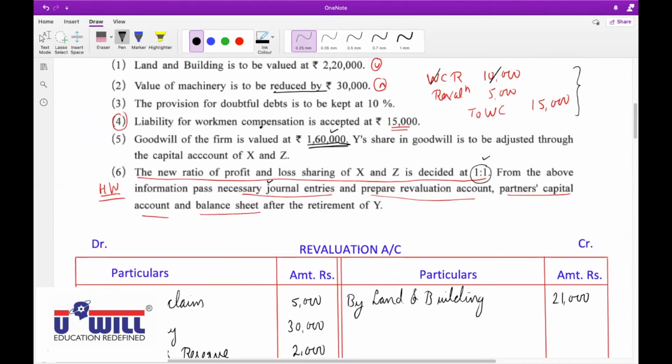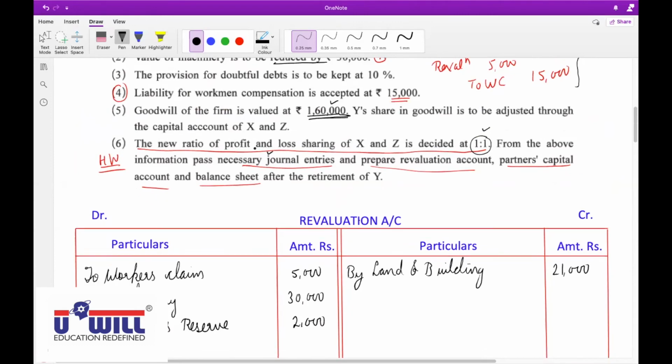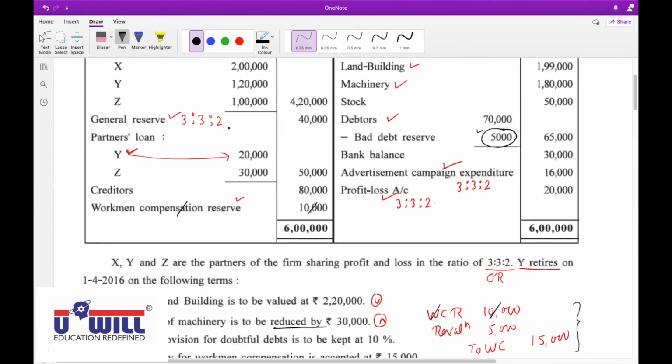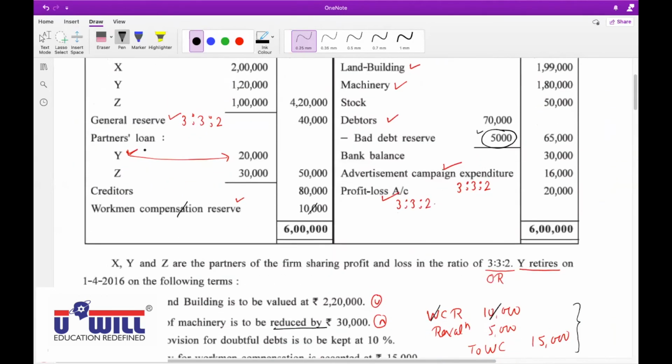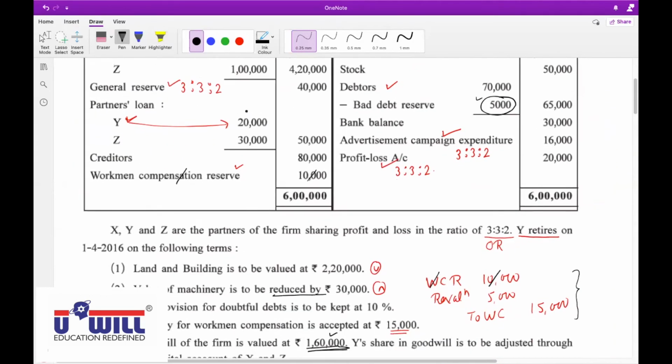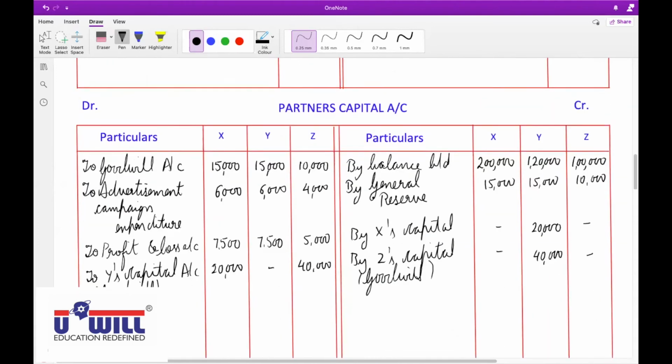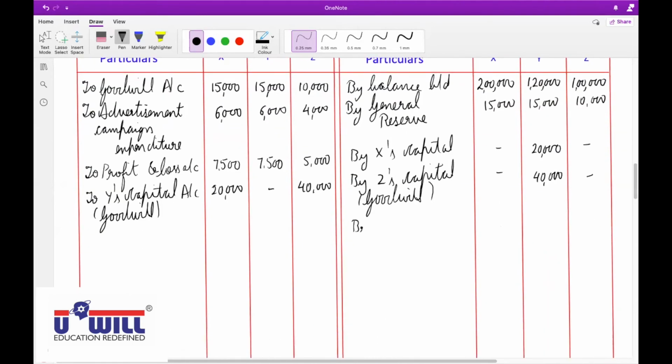Now, next, goodwill's effects are given. Last adjustment is also done. So first we will record unticked items. Liability side, capital, general reserve. Okay, Y's loan account also has to be transferred to the capital account. For this also you all will be passing a journal entry. Y's loan account debit to Y's capital account.